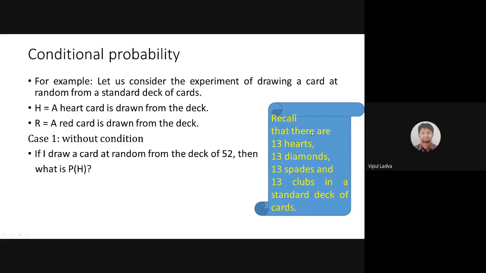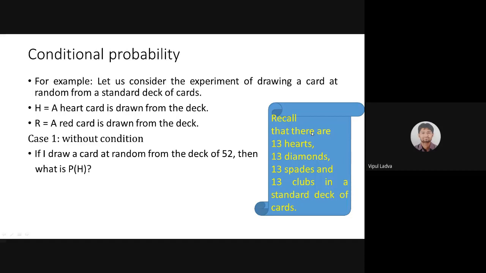Okay, who was that? Pranjal, yes. Okay, Pranjal, yes. 13 by 52, Divyaraj. Ayush, 1 by 4, yes. 13 by 52 is literally equal to 1 by 4, yes. So the answer should be 1 by 4, is it?